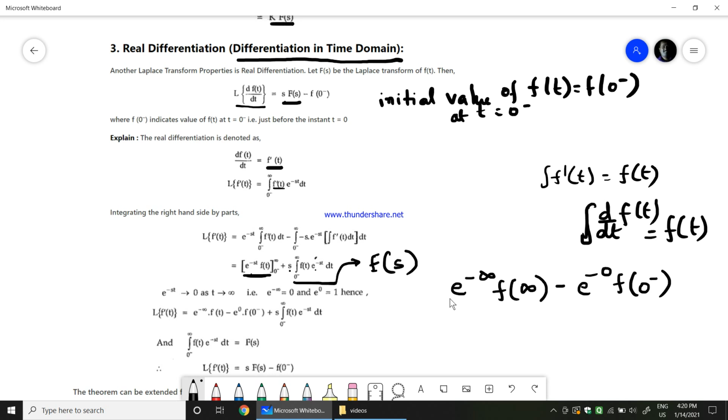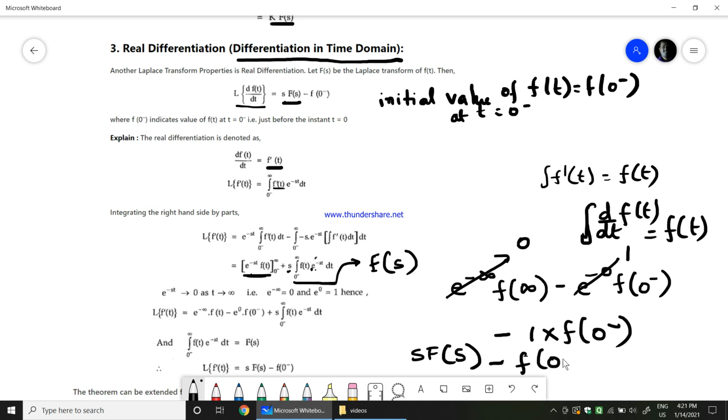So e power minus infinity is 0 and e power minus 0 is 1. Therefore this becomes s into F of s minus 1 into f of 0 minus.